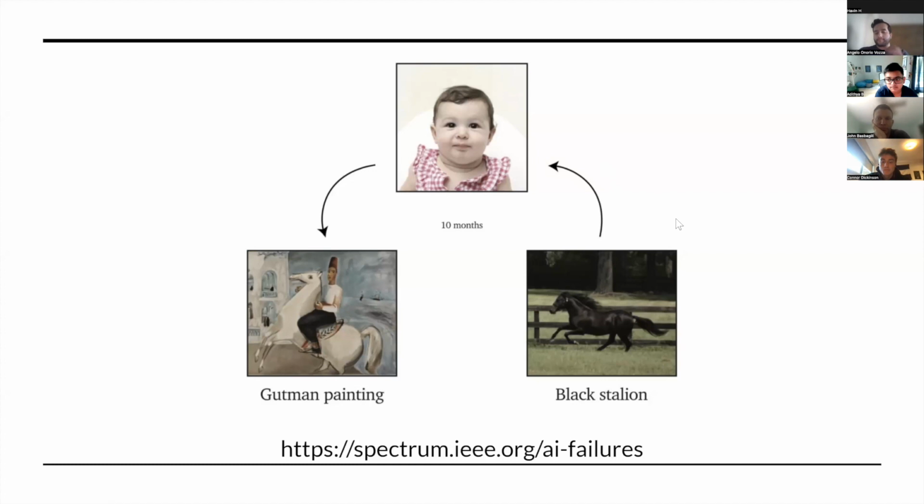But if you think about it, as a child, we probably haven't even seen 10,000 images of a cat or a dog in order to recognize what that is, right? And the same applies to a 10-month-old child. They don't have to see 10,000 images of a horse before they're able to look at a painting of a horse or something that represents a horse and be able to identify it.